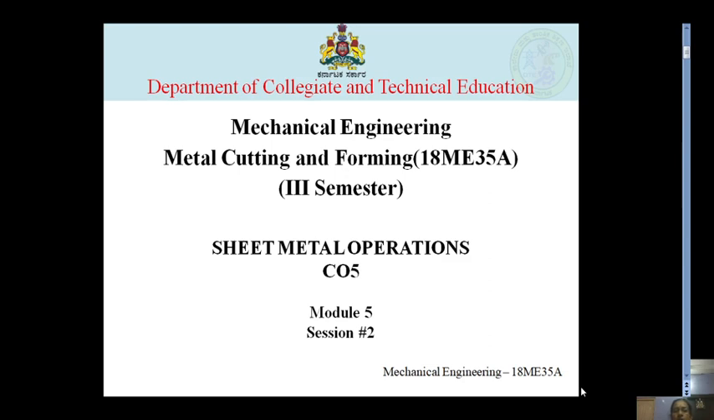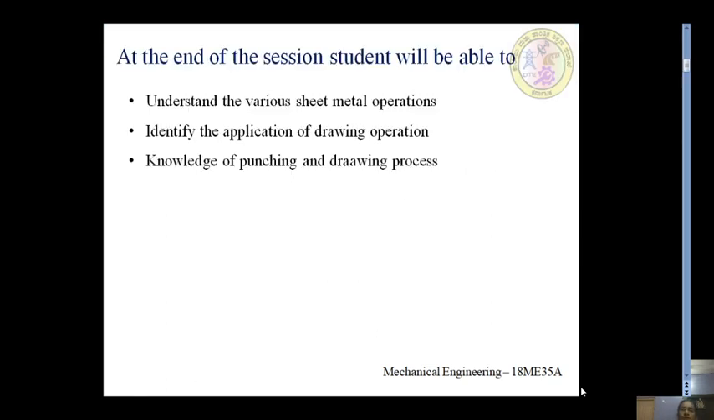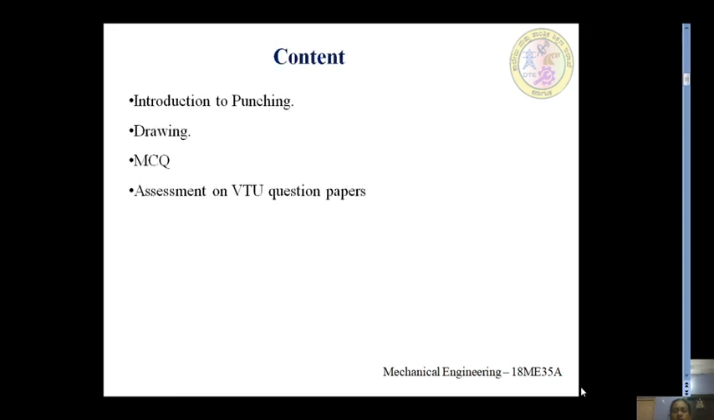So here in metal cutting and forming, that is 18ME35A, we are studying the 5th module, sheet metal operations. In that we are going to have the second session now. After completion of this session, students will be able to understand the various sheet metal operations, identify the application of drawing operation, and gain knowledge of punching and drawing process. The content of this topic includes introduction to punching, drawing, some MCQs and assessment on VTU question papers.